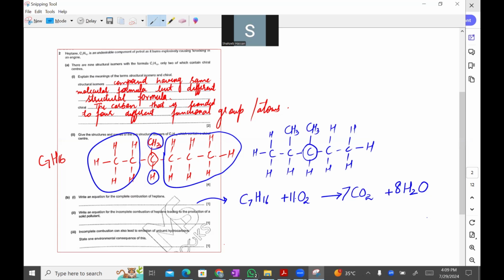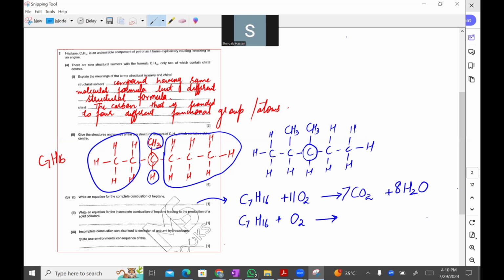Write an equation for the incomplete combustion of heptane leading to the production of a solid pollutant. So in this way, what we are going to do, C7H16, and it is going to react with oxygen. Now, I have told you there might be some possibilities.